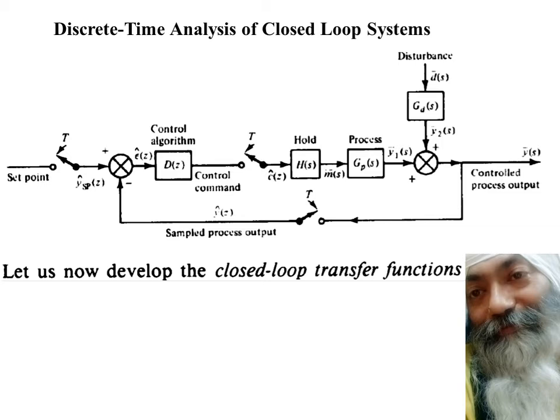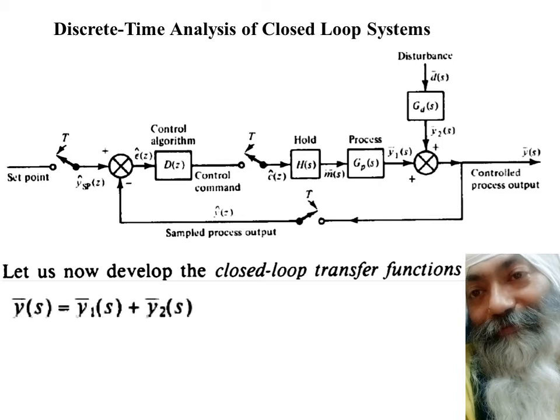We shall be developing certain closed loop transfer functions. Let us see one by one. It is very simple if you follow it in a methodical manner, you won't face any problem. If you skip even two steps, you might be in trouble thereafter. So just follow step by step and you will find it is very simple, though it looks very intimidating.